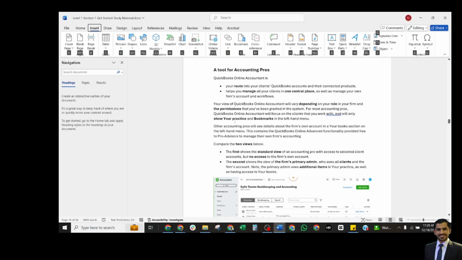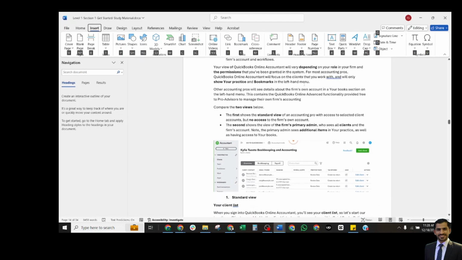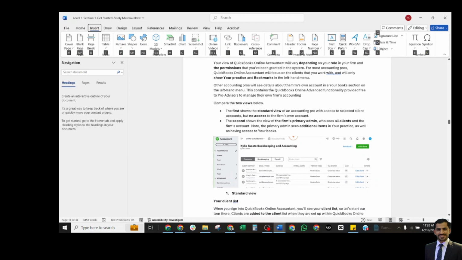For most accounting pros, QuickBooks Accountant will focus on the clients that you will work with and will only show your practice in the bookmarks in the left-hand menu. Other accounting pros will see details about the firm's own account and your books section on the pros advisors to manage their own firm accounting.